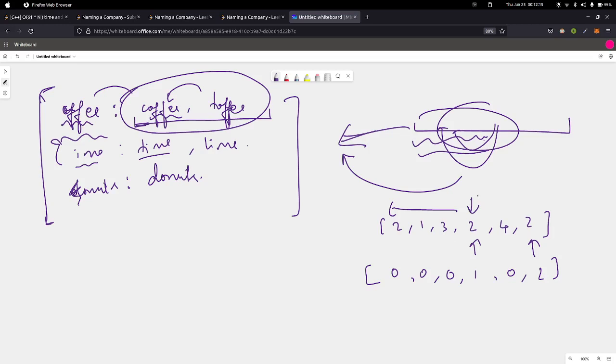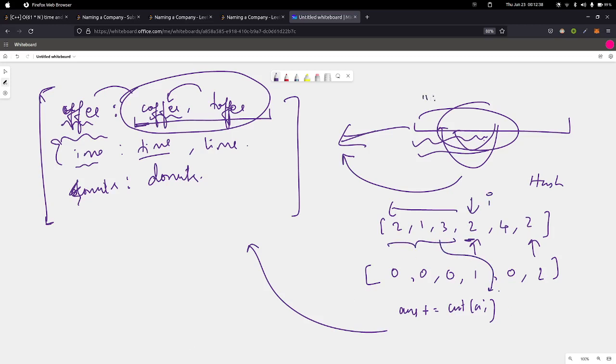So we'll use a hash map, and we'll store the frequency of all the values, and then when we come here, we'll just add the count of A[i], right? That's how we get to the answer. Similarly, we'll use the same logic here and store some information till the current index i, which will add up to our answer. So this is also an important thing, the fixing an element technique: storing the state of some data structure till the current index i, and using the information from the data structure to update the current answer. Okay.